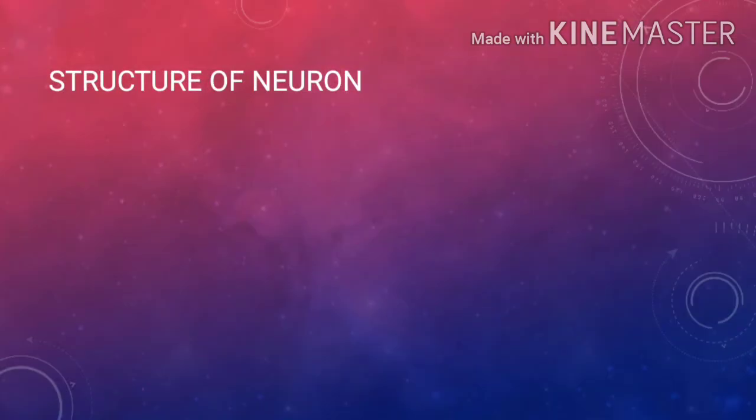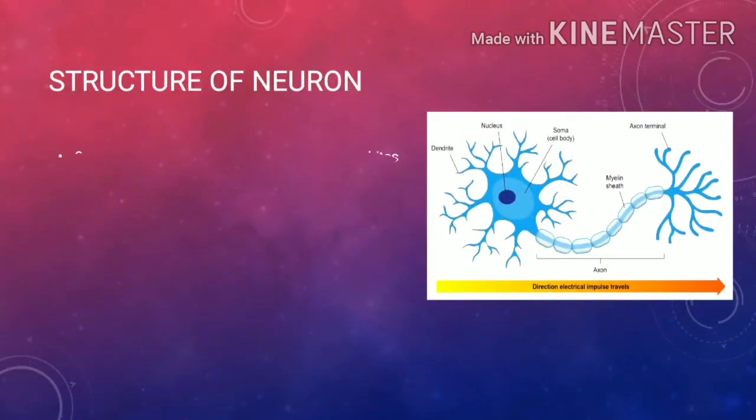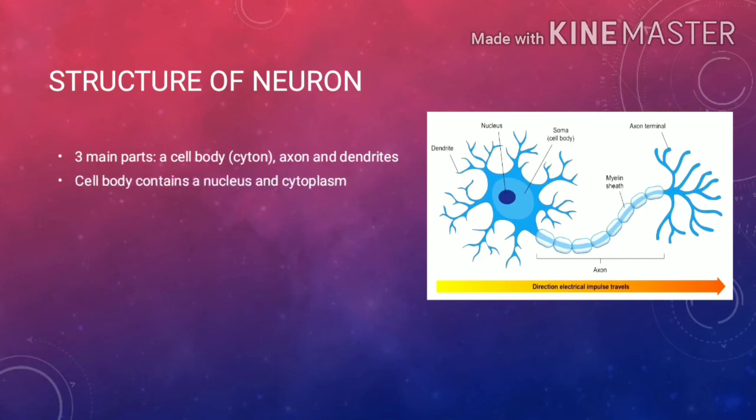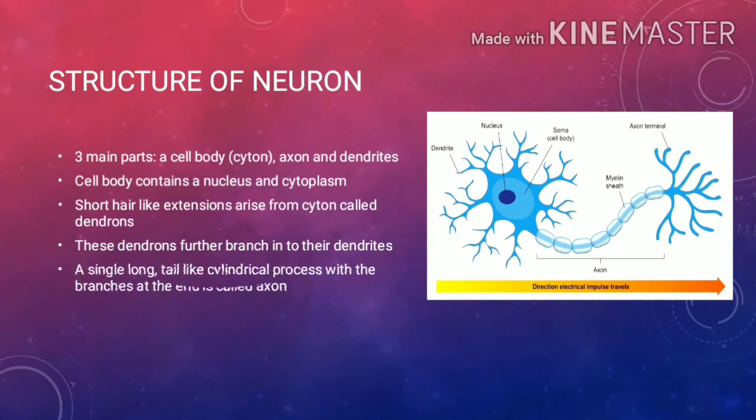Now let us talk about the structure of a neuron or nerve cell. So three main parts of a neuron are there: a cell body or cyton, an axon and dendrites. A cell body contains a nucleus and cytoplasm, and from the cyton short hair-like extensions arise which are termed to be as dendrons. These dendrons further branch into thin dendrites.